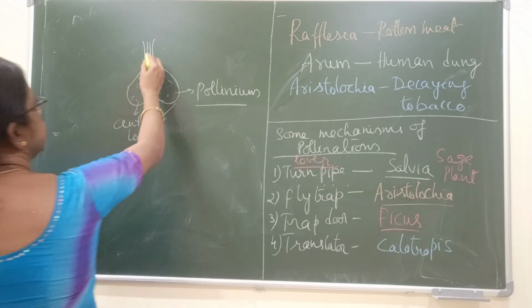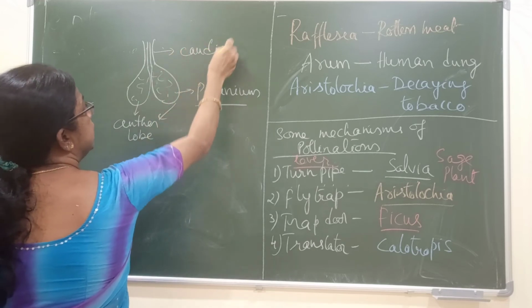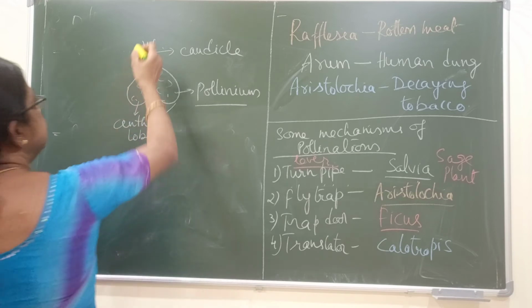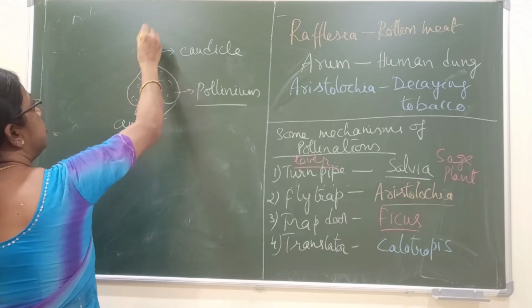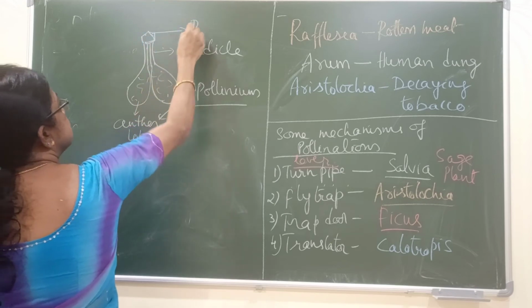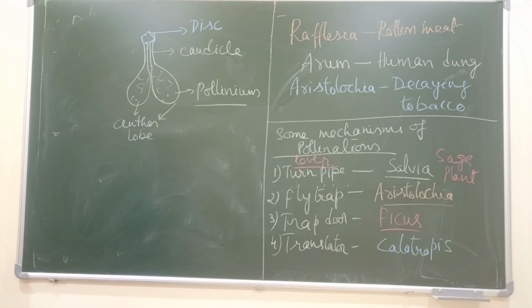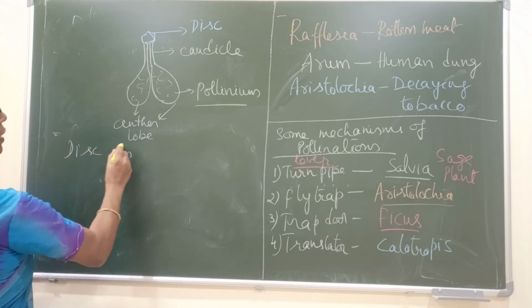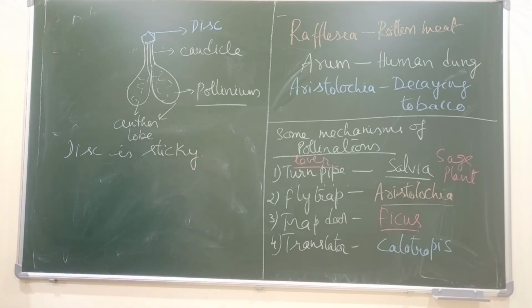And this has a stalk. This stalk is called a caudicle. And this has a hexagonal disc at the top. This is a disc, a hexagonal disc at the top. And this disc is sticky in nature.